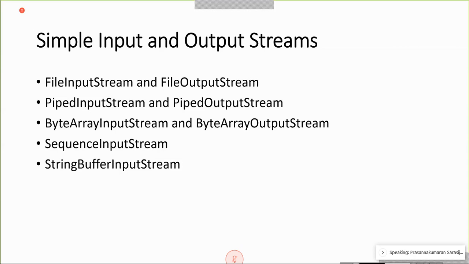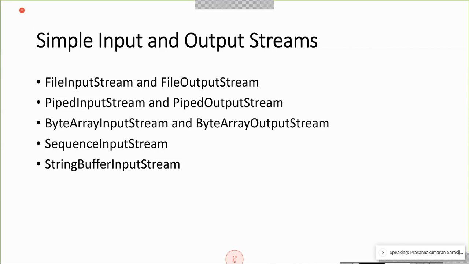Sometimes a Java program may be multi-threaded. I think threading is another topic in this module. Execution in parallel, that concept is called threading. So one process reads a file and processes it, and the output is taken by another thread. So that is the concept of piped input stream and piped output stream.